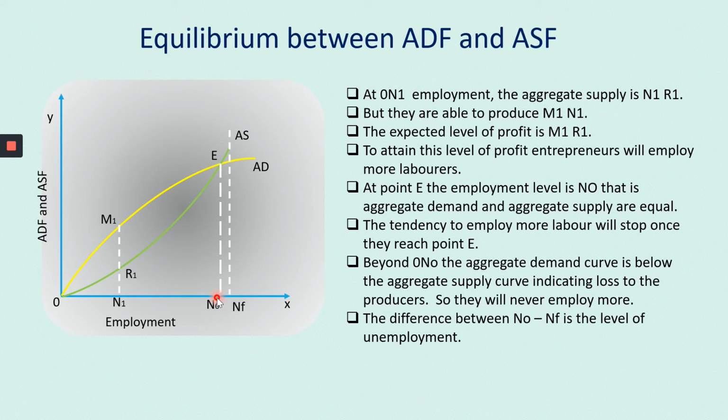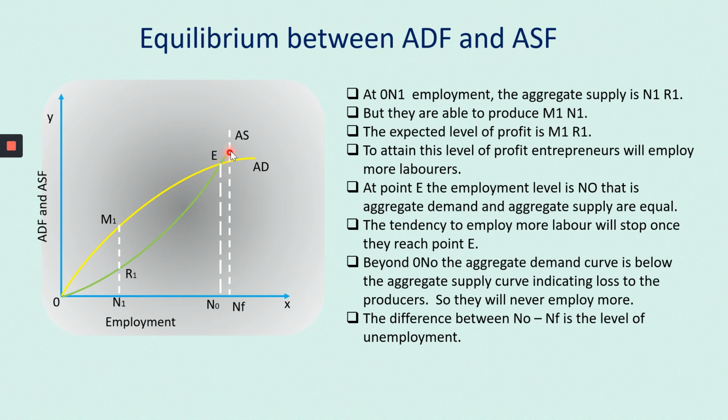So till this point he will be employing the laborers. When this level comes, he attains equilibrium. At point E, the employment level is N naught. That is, the aggregate demand and the aggregate supply are equal. This is the point where the aggregate demand and aggregate supply will be equal.